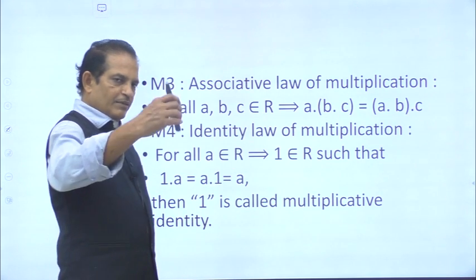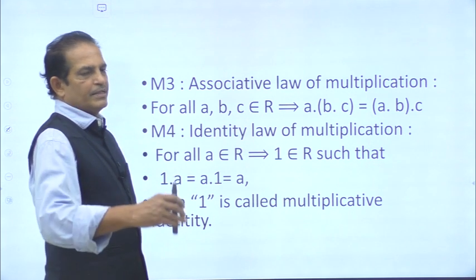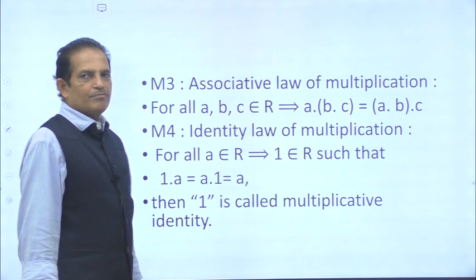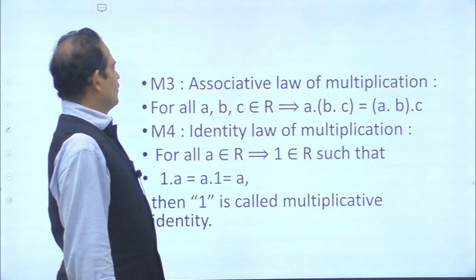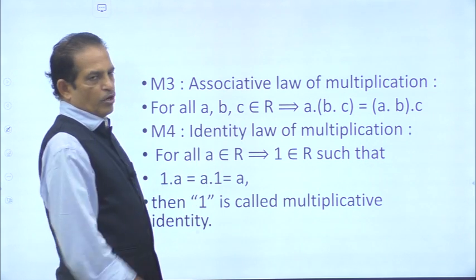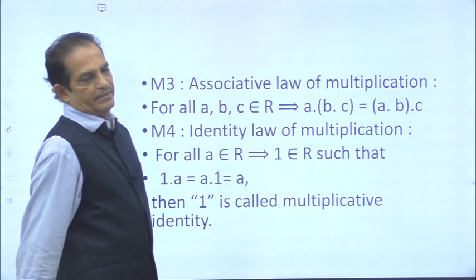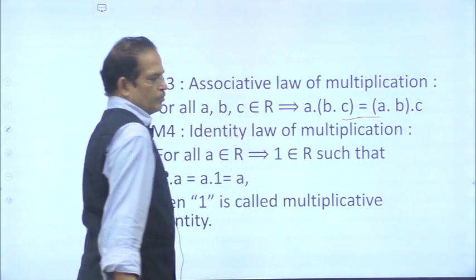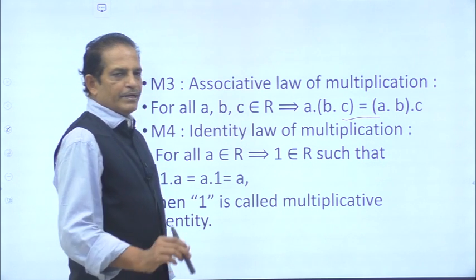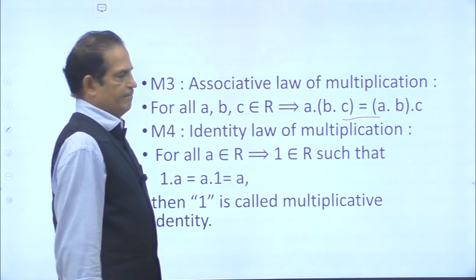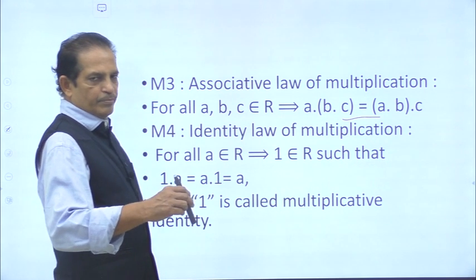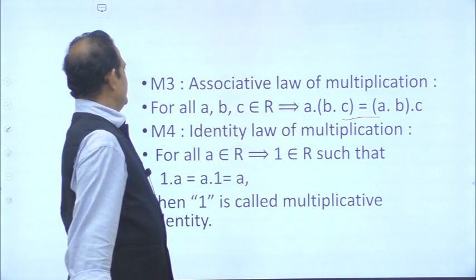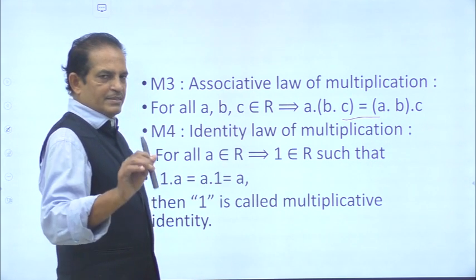So, similarly, whatever you have done for addition, the same thing you carry out for multiplication. M3, associative law of multiplication. For all a, b, c belonging to R, (a · b) · c is equal to a · (b · c). So you take b multiplied by c and multiplied by a, which is the same as a multiplied by b multiplied by c. If these two are identical, then the associative law of multiplication is satisfied.